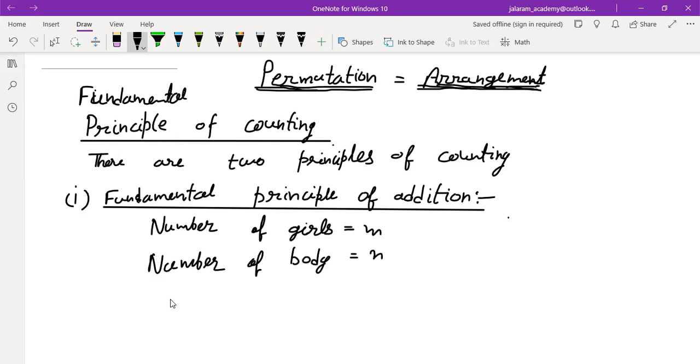So think and tell me, what will be the number of ways of selecting one student?